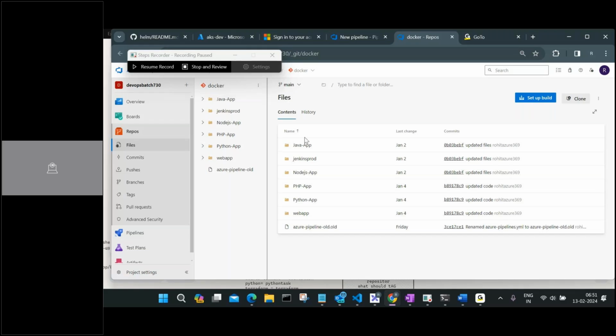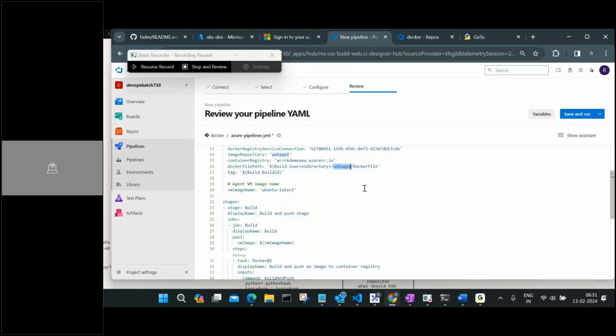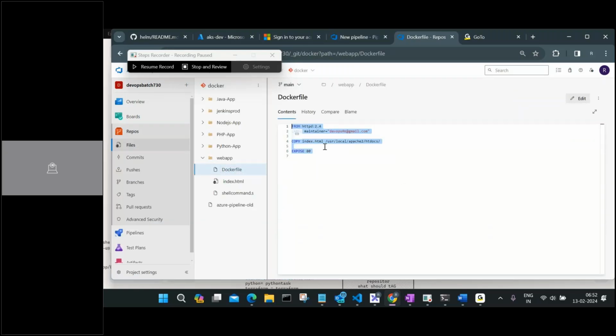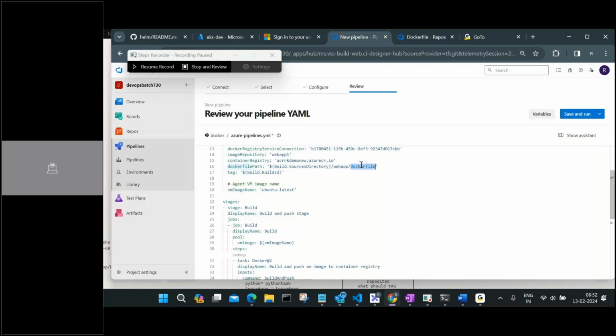So what I'm telling in this pipeline is that, look, on my root directory, there is a folder named web app. I think it should be web app only, not web app one, so I will just have to remove it. One minute. Image repository is web app one, but the image folder name should be web app here. And Docker file. Why? Because in my web app, I have this Docker file, and I use this Docker file to create an image. I'm saying, okay, fine. And this is where I'm putting it as a path as a variable here.